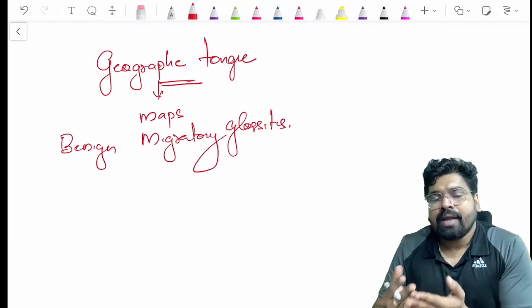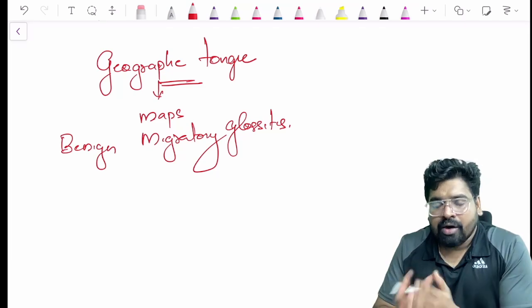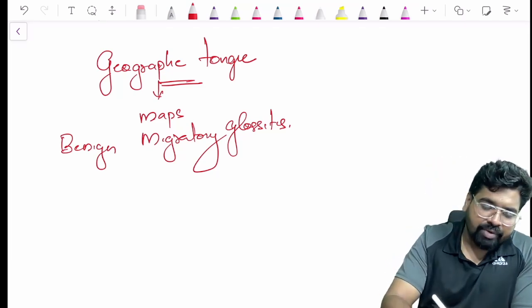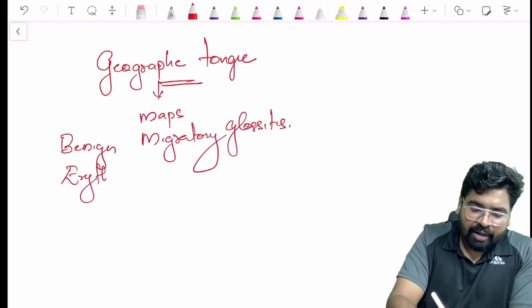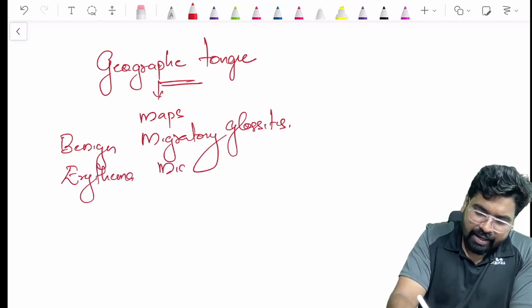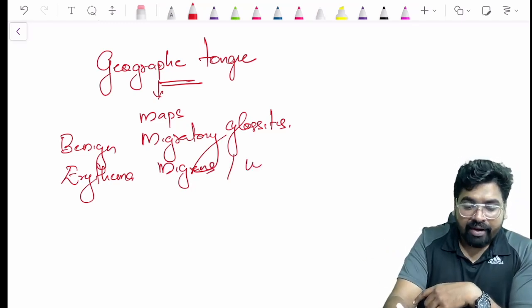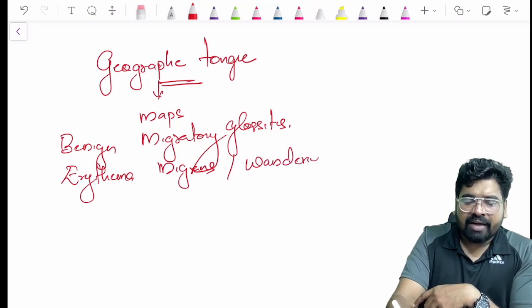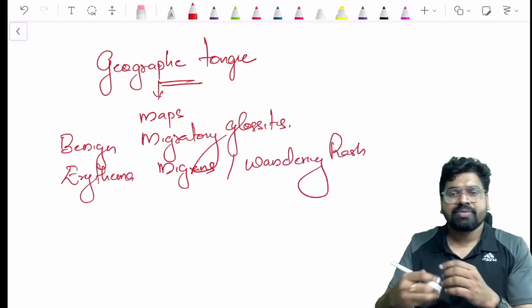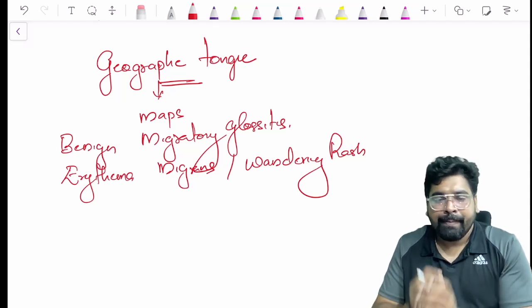So we call it benign migratory glossitis, or geographic tongue. The other terms are erythema migrans, meaning migrating redness, or wandering rash. All these are terms denoting geographic tongue or benign migratory glossitis.